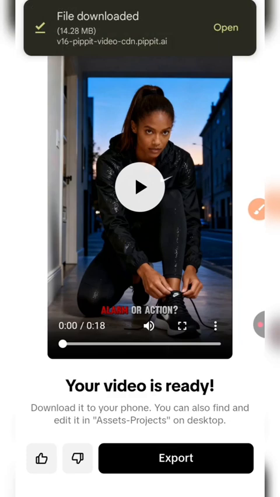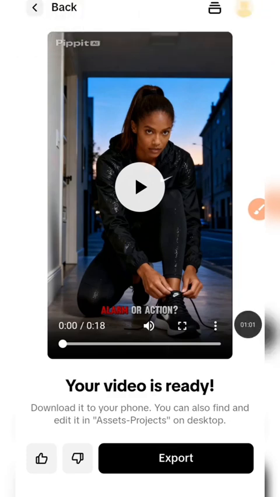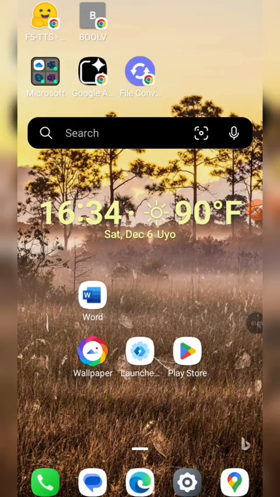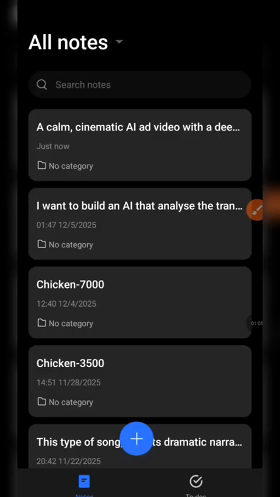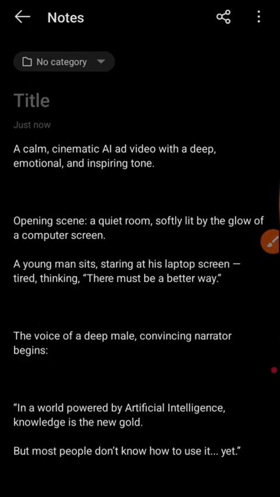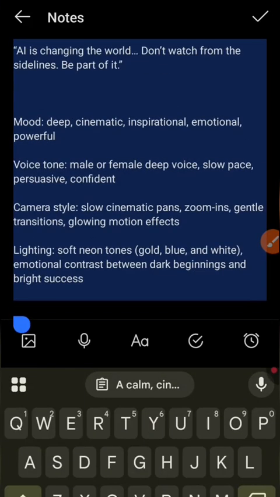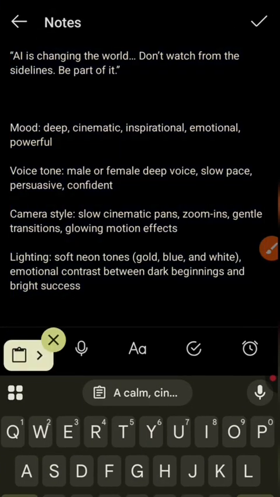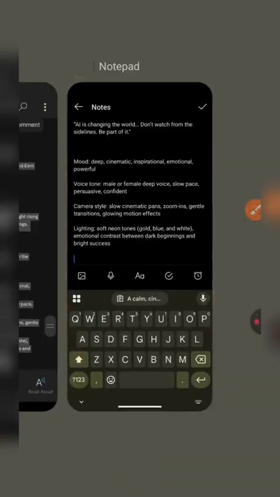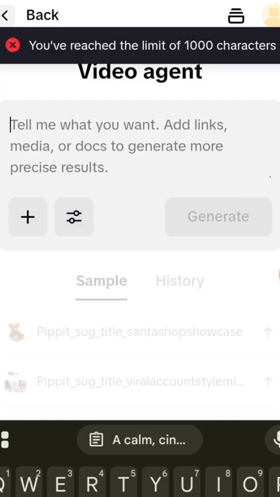So the next step I'm about to show you is very important. If you have a longer prompt or ad like the one I'm about to show you right now on my screen, as long as this, PP won't be able to take it because it only accepts 1000 characters or so. So let's see what we'll do. We'll copy that. Let's try it and see. You have reached the limit of 1000 characters.